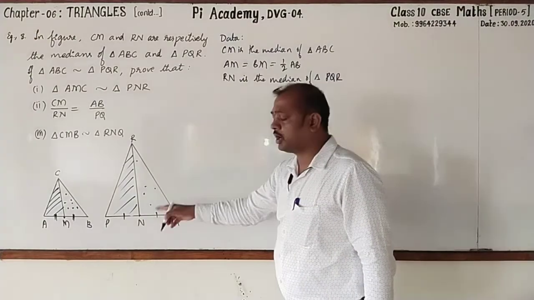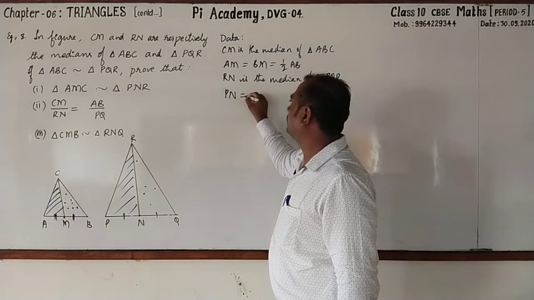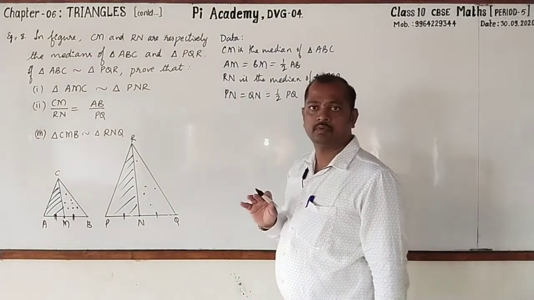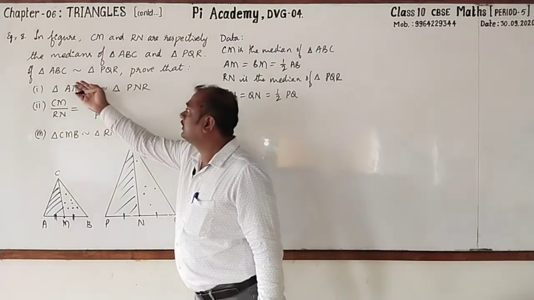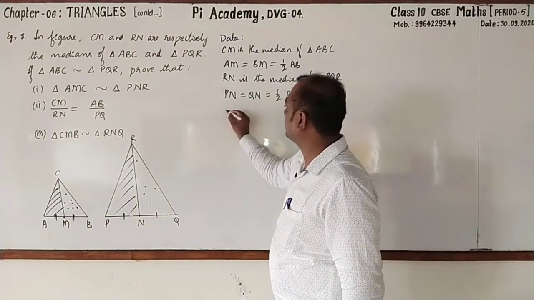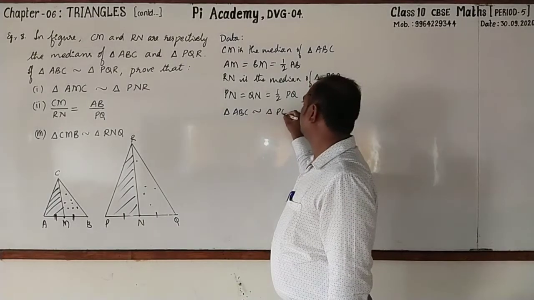PQR. Therefore, how do you write the statement? PN equal to QN is equal to half of PQ. Understood? Next, other than that, what has been given? Triangle ABC is similar to triangle PQR. Here I write: triangle ABC is similar to triangle PQR.